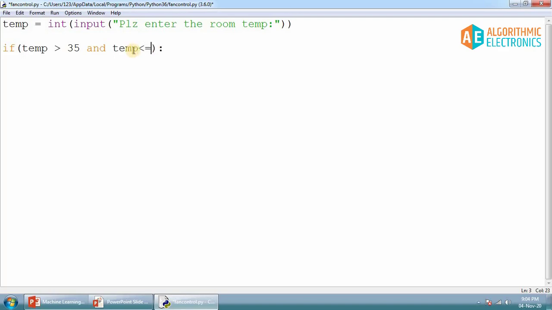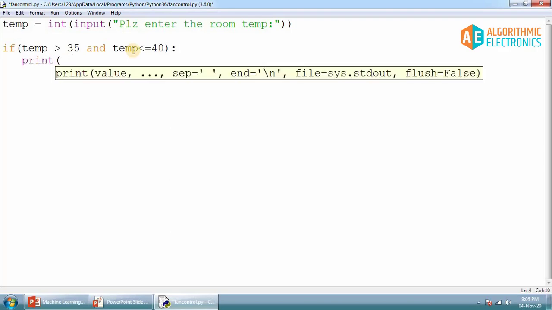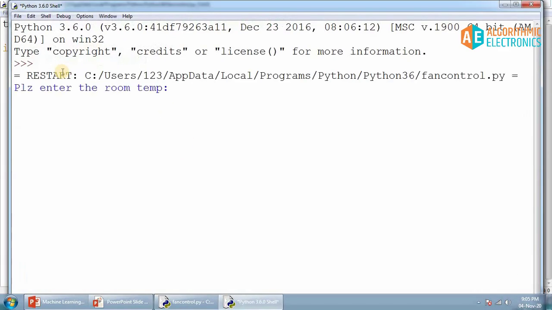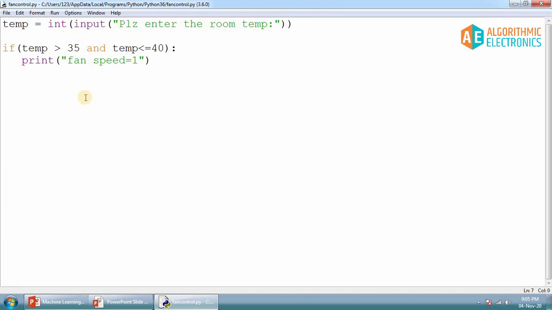Temperature is less than or equal to 40, and in that case you can write print fan speed equals to 1 if you want to do it like this. I'll recommend this option because it's very simple to read. If I put 38, then fan speed equals to 1, and if I run one more time and put 30, this time nothing is going to happen. I'll always prefer this kind of approach if I have multiple conditions and want to do some kind of nesting. So you should prefer using logical operators to combine multiple conditions in a single if statement.